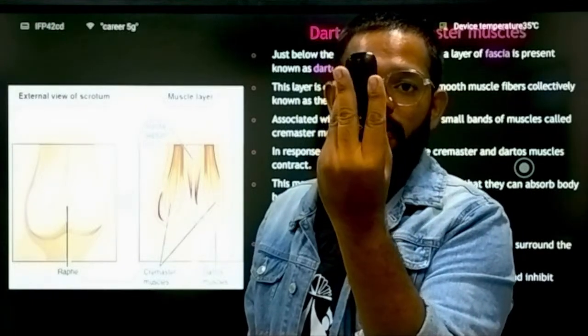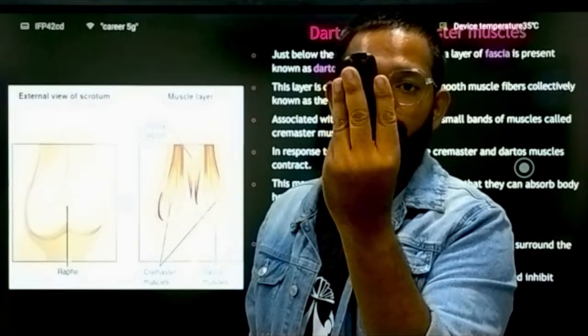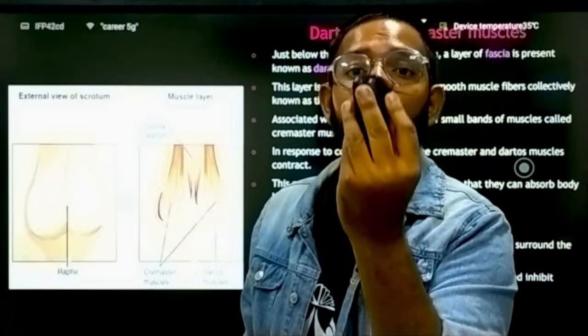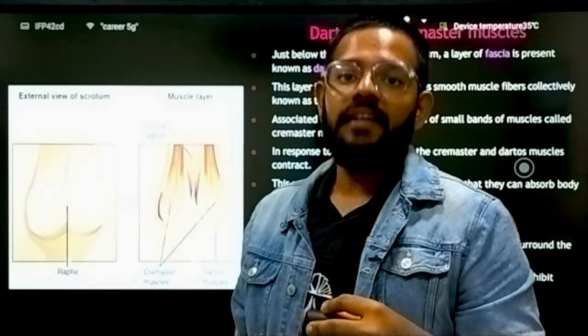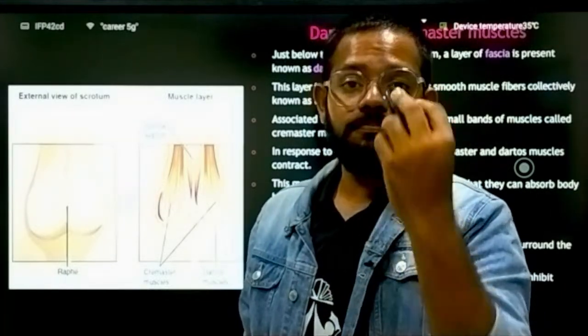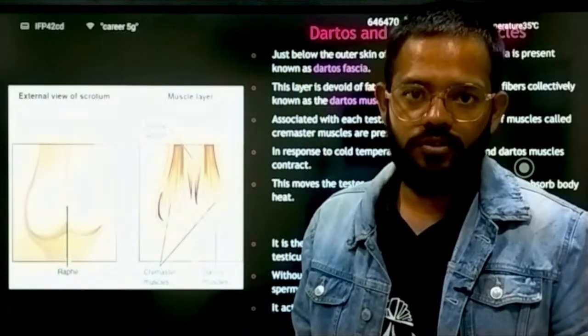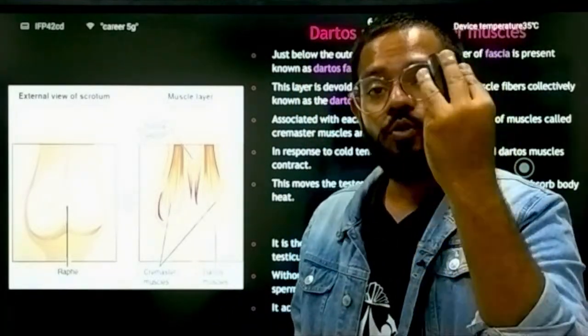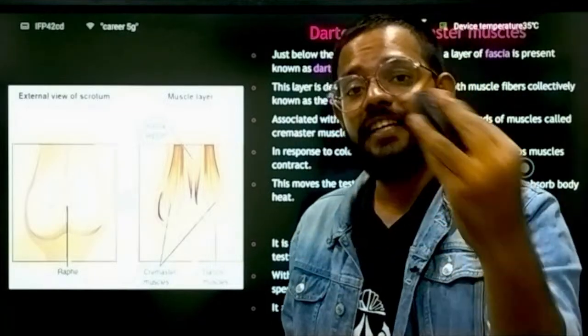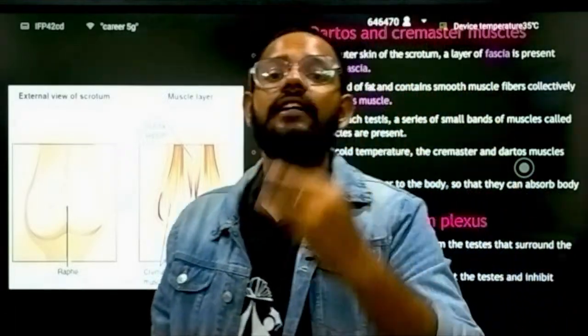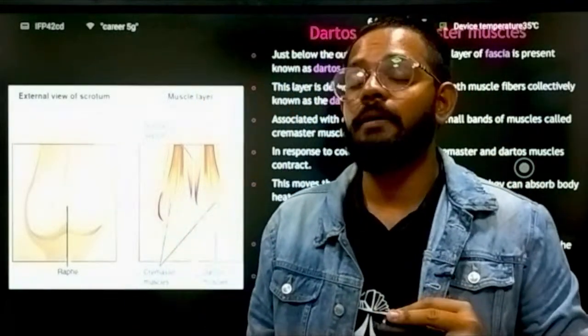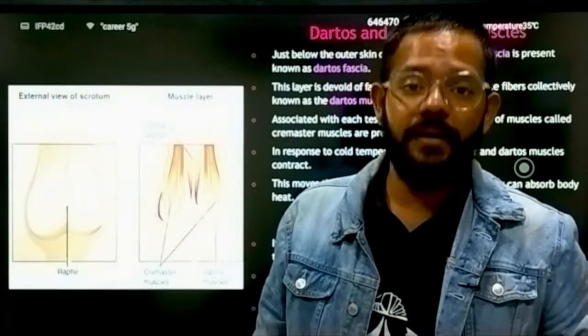It surrounds your arterial supply and makes this warm blood cooler, and this cooler blood will give nutrition and oxygen to the developing tissue in the testes. If this does not cool down, then due to the high temperature, the spermatogenesis process gets hampered.